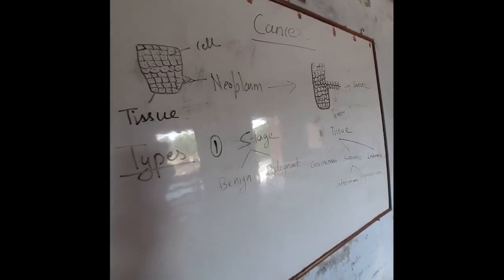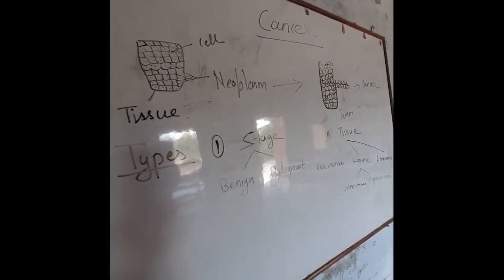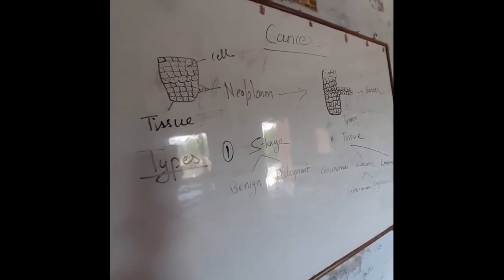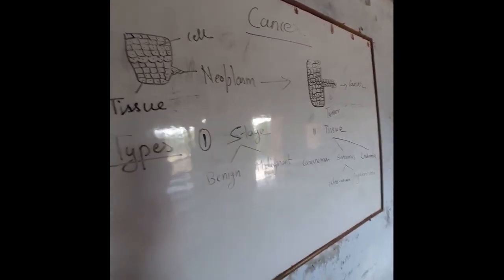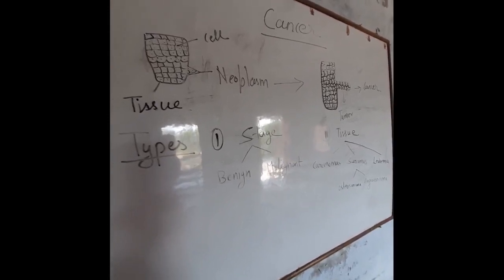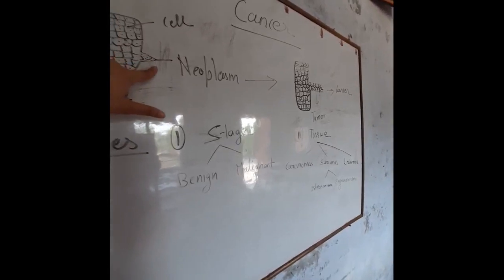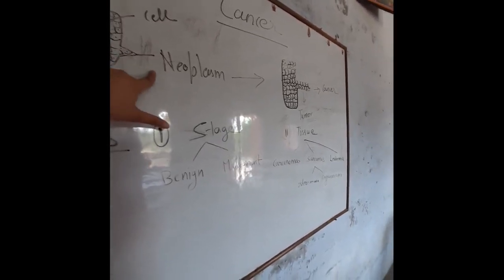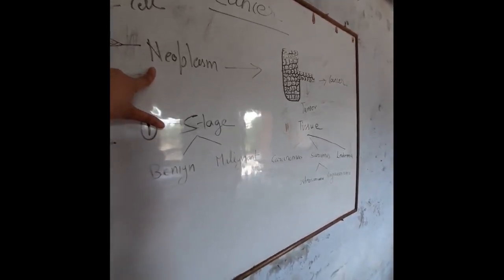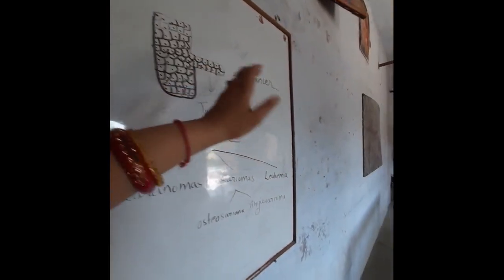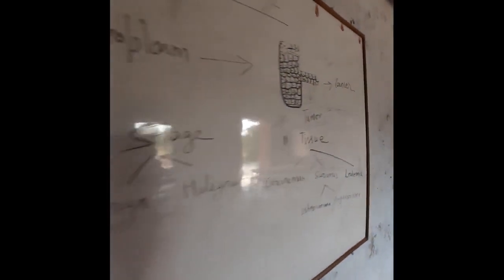You all are aware of what cancer is? I think you all are aware of it. Cancer is the uncontrolled proliferation of the cell. As you can see, it's the tissue in which there is uncontrolled growth of the cell, which is called a neoplasm, which further hardens and forms a tumor, which further leads to cancer.